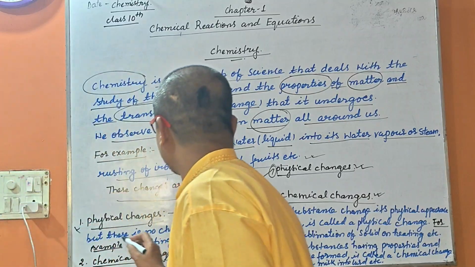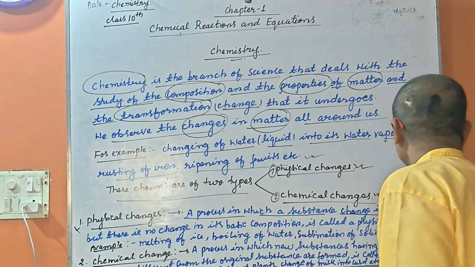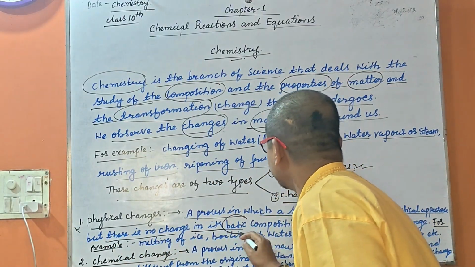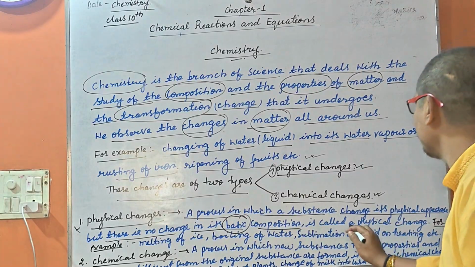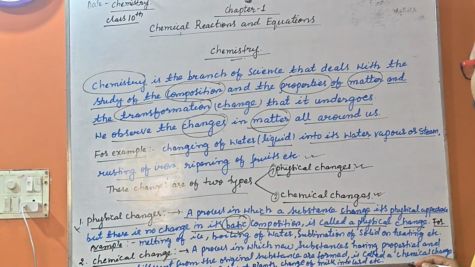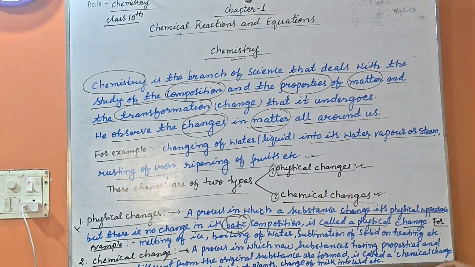What is a physical change? A process in which a substance changes in its physical appearance but there is no change in its basic composition is called a physical change. For example, melting of ice, boiling of water, sublimation of a solid on heating, etc. In all these, the basic substance is the same.